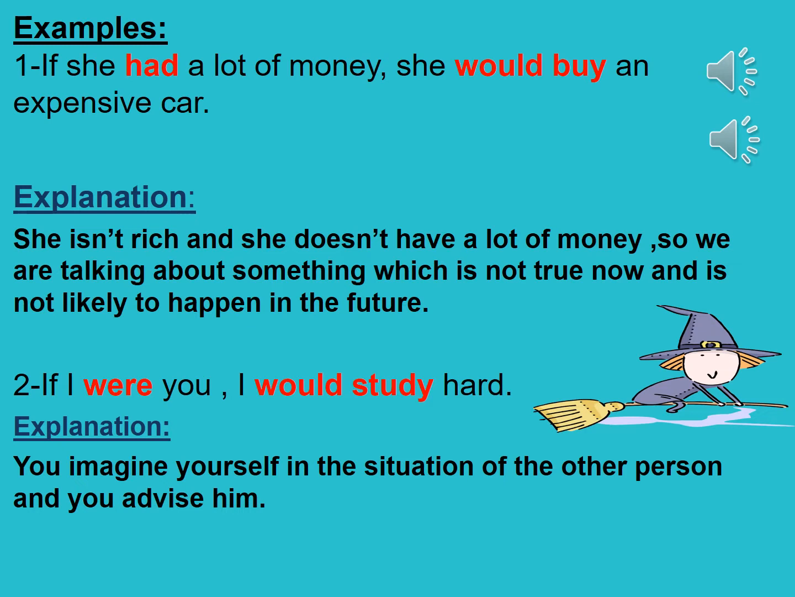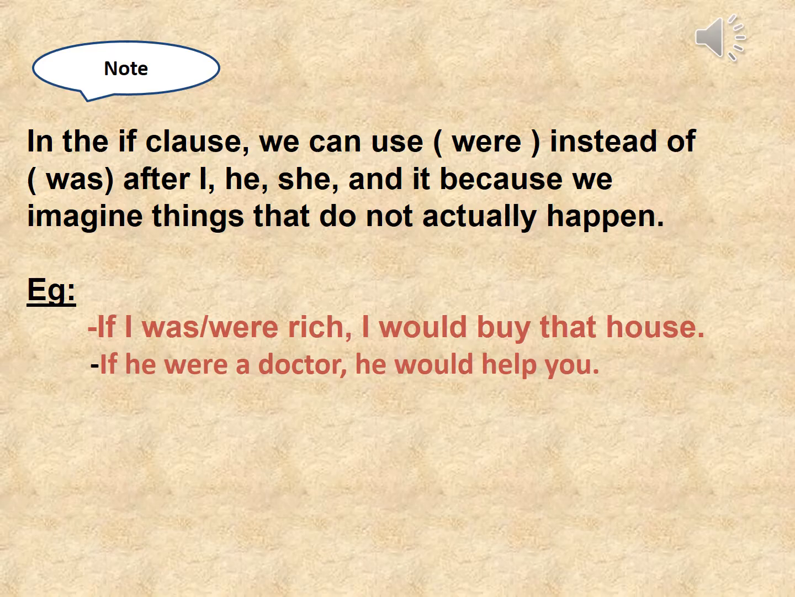In example number 2, if I were you, I would study hard. As we said before, that we use the form of if I were you to advise someone. You imagine yourself in the situation of the other person and you just advise him. Take care of this note. In the if clause, we can use were instead of was after I, he, she, and it. We all know that these pronouns take was, not were, in the past, but it's better in second conditional if to use were after them.